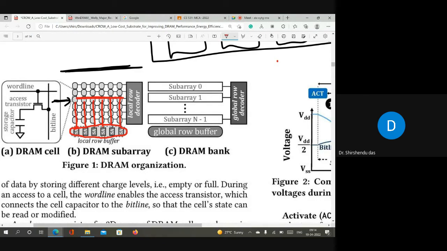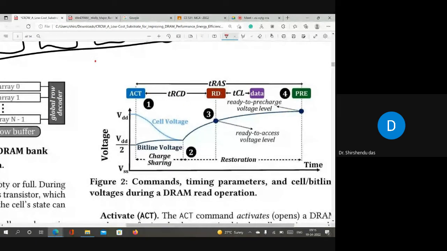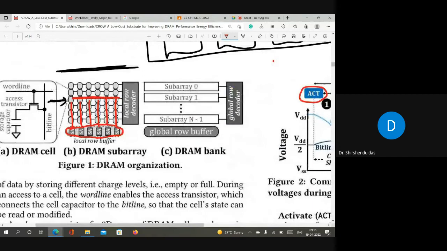After this, if you want to read some other row, suppose row number 1, then before that we have to perform a pre-charge operation, right? Why pre-charge? Because pre-charge puts the sense amplifier in half VDD mode, so that it can sense another row. In this type of diagram, first the controller sends the activate command. If you want to read a row, the controller first sends an activate command, and after the activate command, what will happen? Let me explain this line again.